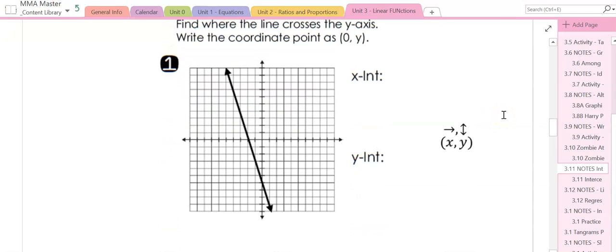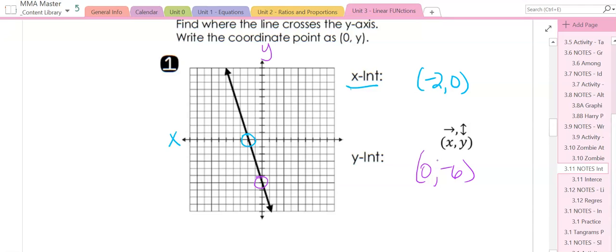So I'm going to look at the x-intercept first because that's what's written up here first. So it'll be denoted in blue. And here is your origin. And my x-intercept where it crosses the x-axis is -2. So a point is written (x, y), so that would be (-2, 0). The y-intercept is where it crosses the y-axis, and that would be right down here. And that is 1, 2, 3, 4, 5, 6. That would be (0, -6). That is all you have to do: look on the graph.